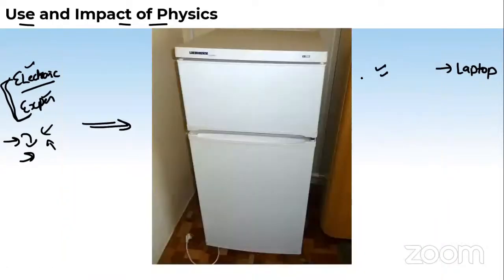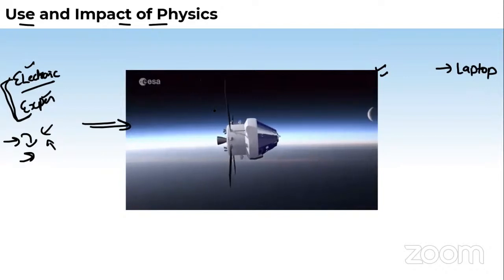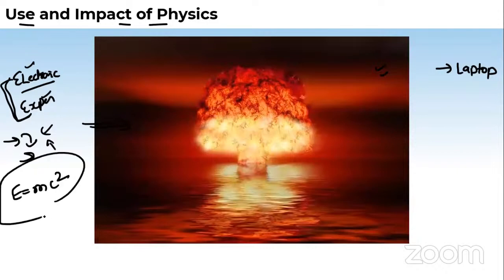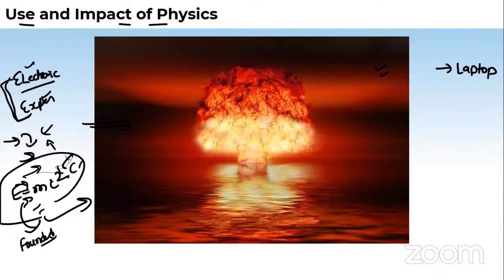Whatever, the fridge, the refrigerator, where does this come from? Engineering physics. This is also engineering physics, the satellite. And a single formula, E equals mc square, provided this. Many things can be discovered and made by this formula. It is just a formula which contains a lot of information. So this is a result of this equation, E equals mc square.